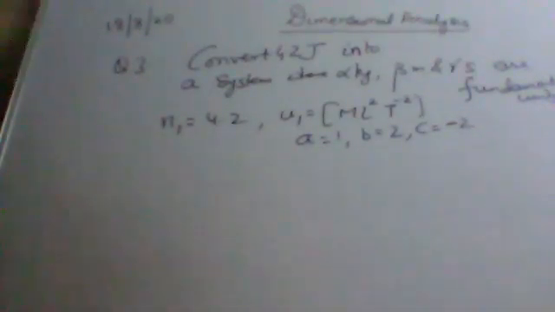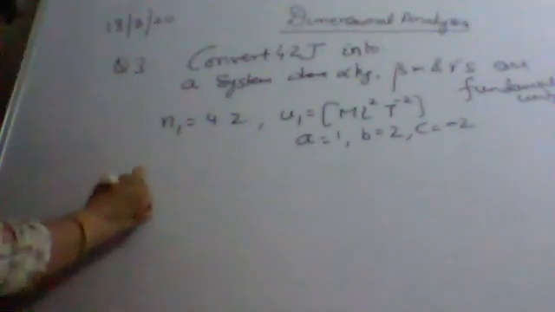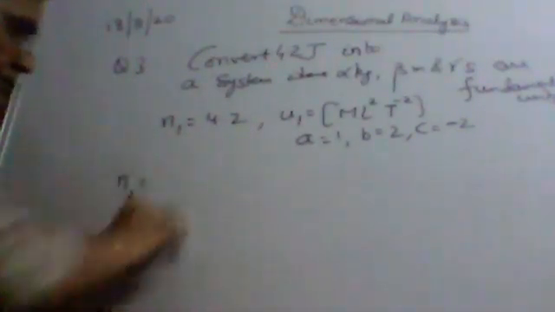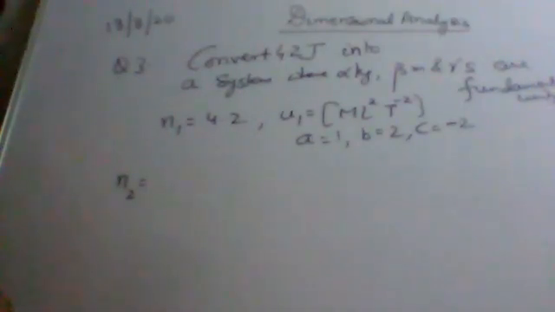Yes, anyone? What is the answer? N1 gamma square upon alpha beta square. Yes, very good, correct.